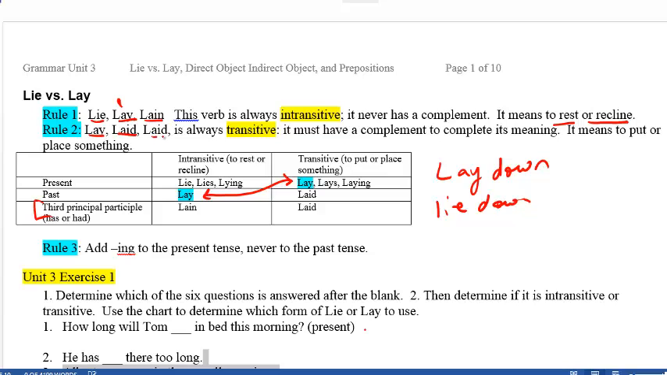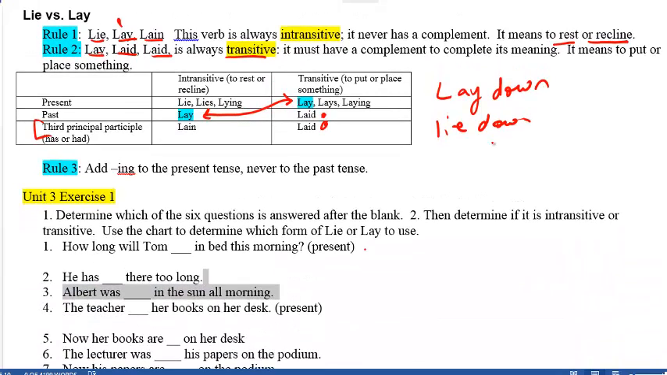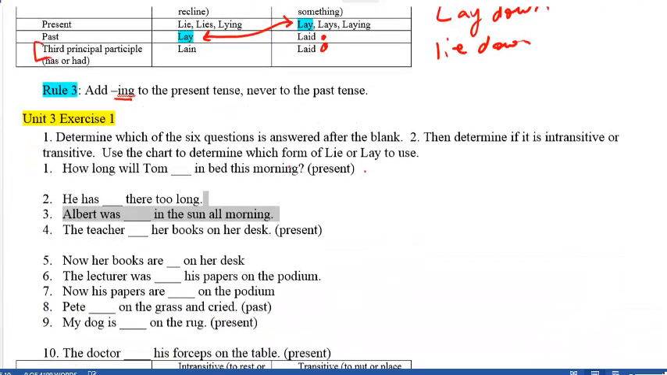Lay, laid, and laid. Again, lay is your present tense, laid is the past tense here, and had laid or has laid is your third principal participle. This form is always transitive, meaning there's going to be a who or what or a complement that follows it. The other rule that you need to know is adding ing to the present tense. Add ing to the present tense, never to the past tense.